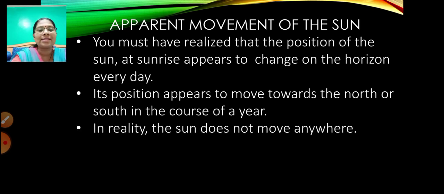In reality, the sun does not move anywhere. The earth is revolving around the sun, so we feel that the sun is moving either towards the north or towards the south.